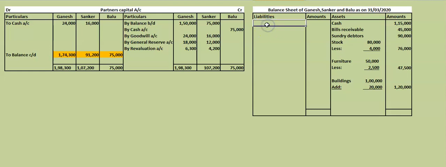What is left? Liability side. Liability side, sundry creditors, no change. Sundry creditors is how much? 50,000. Then bills payable also no change. Bills payable is 60,000. Bank loan, next.